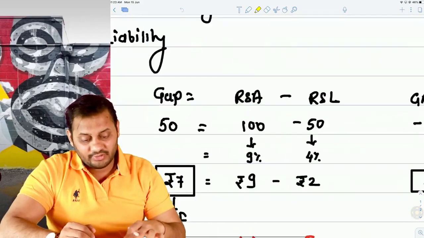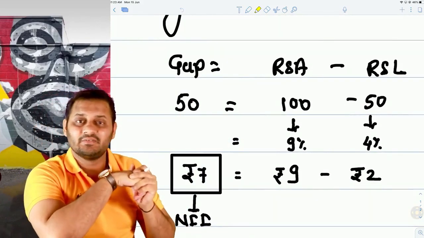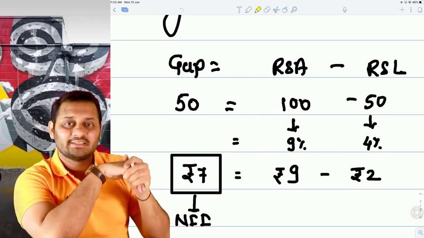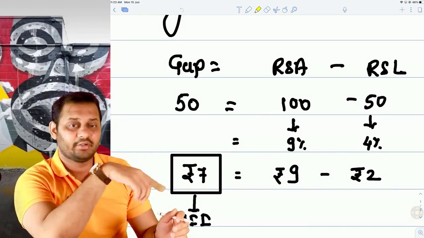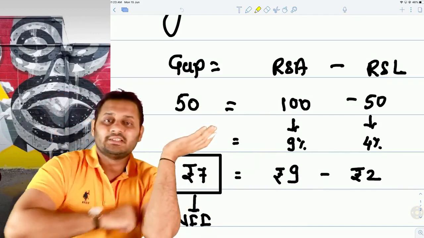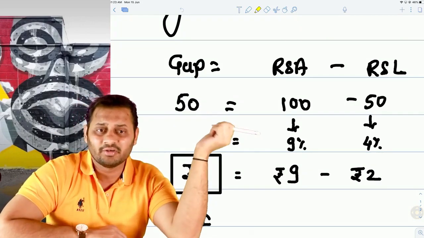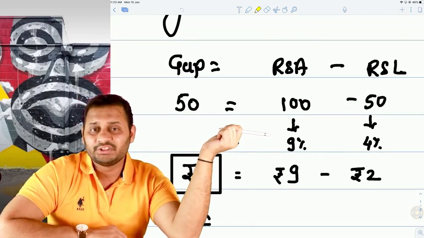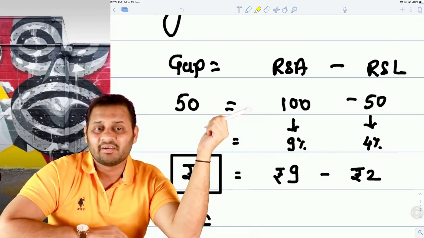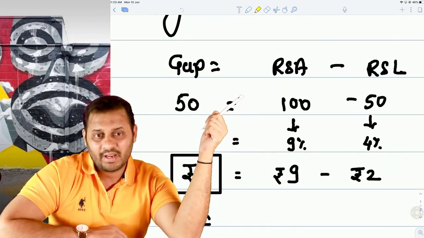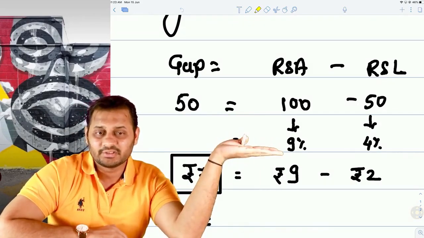So how to calculate a gap exposure? Gap exposure is rate sensitive assets minus rate sensitive liabilities. So assets of the bank are 100 and 50 is the bank's rate sensitive liability. Okay, so I can say that there is a positive gap of 50 rupees. And let's assume that the LIBOR is 9% right now, on which the bank has given a loan. So this 9% is the earning for the bank. The bank has given a loan of 100 rupees, right? On which they are going to earn 9%, which is 9 rupees.